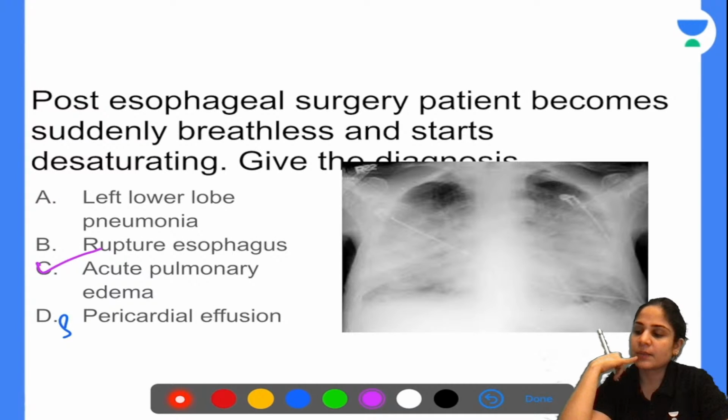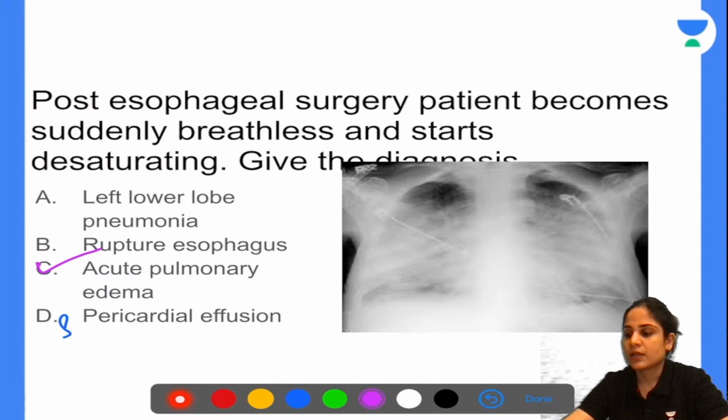Why can't it be pericardial effusion or rupture esophagus or left lower lobe pneumonia? Okay, chalo. Left lower lobe pneumonia would have presented with a consolidated lobe, so that is out. Rupture esophagus would have presented with presence of effusion over any one side. Okay, so on the left side, because the esophagus has ruptured there. But here you can see bilateral presence of opacities. And pericardial effusion would have presented as a water bottle heart. That is also not seen.